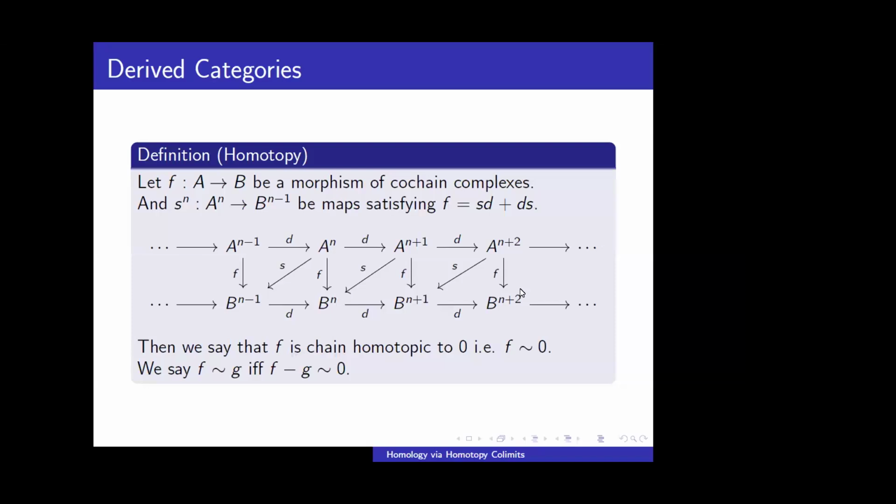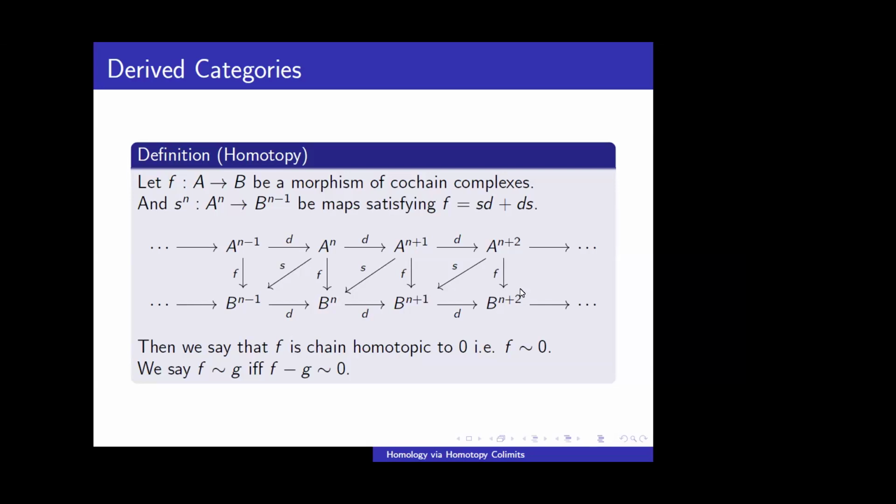So let's define what is called a homotopy. If I have a map f from chain complex A to B, and some diagonal maps s_n from A_n to B_{n+1}, and A_{n+1} to B_n like this, if this type of maps exist such that f is equal to sd plus ds, then we'll say that f is chain homotopic to 0.